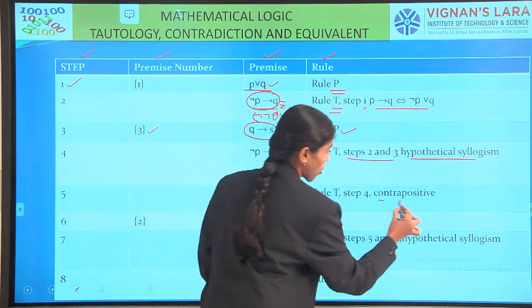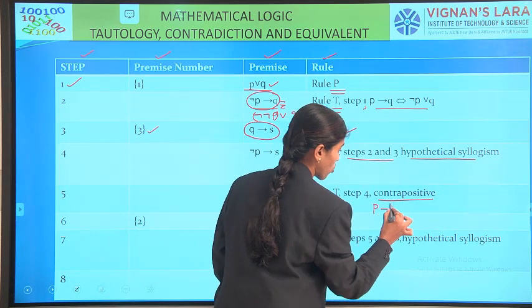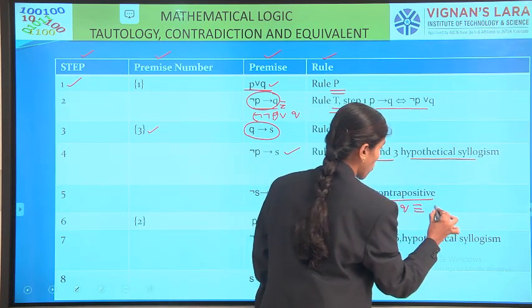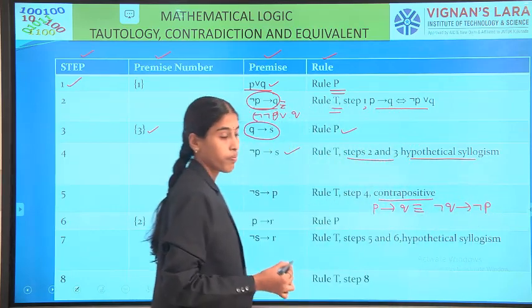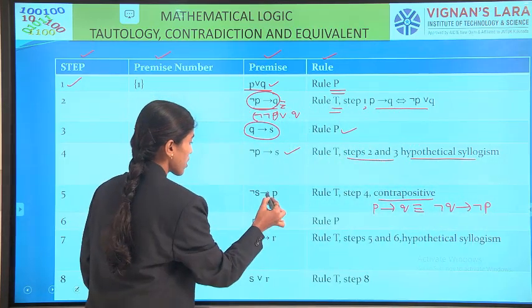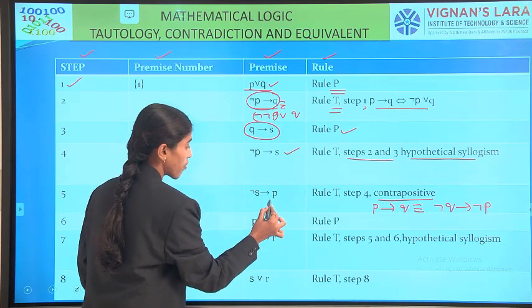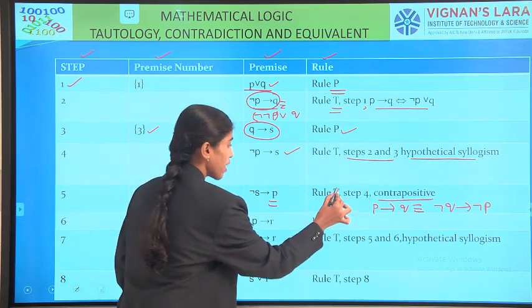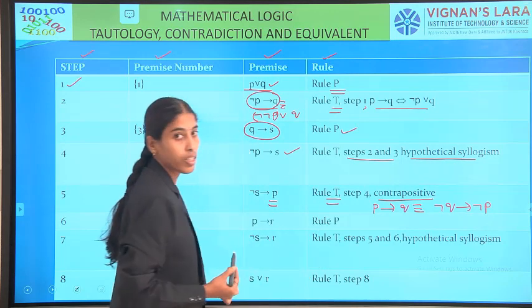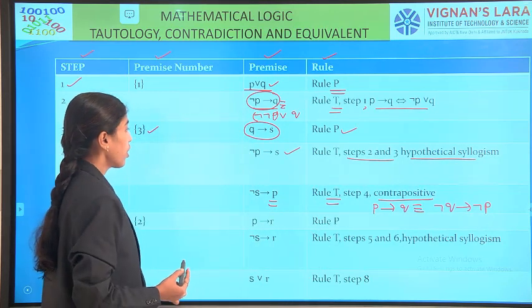Then again, we have negation P conditional S. Using the contrapositive, what is contrapositive? P conditional Q, contrapositive is negation Q conditional negation P. So negation S conditional, negation of negation P is P. Because we are deriving, we write it as rule T.